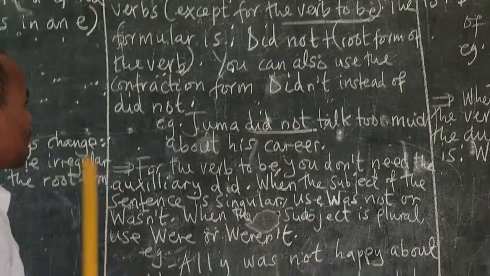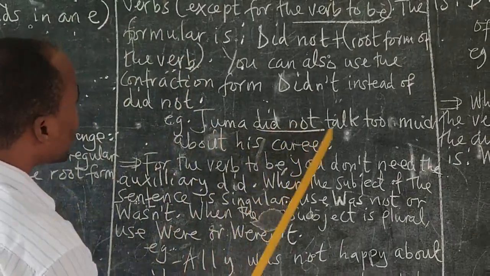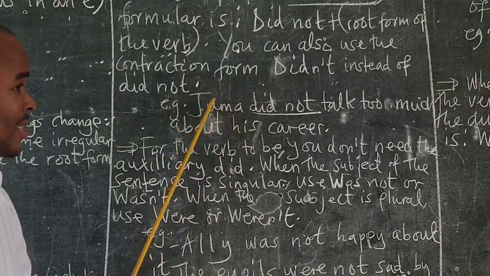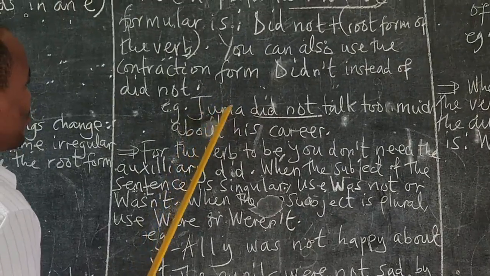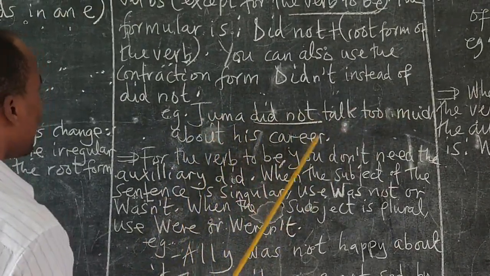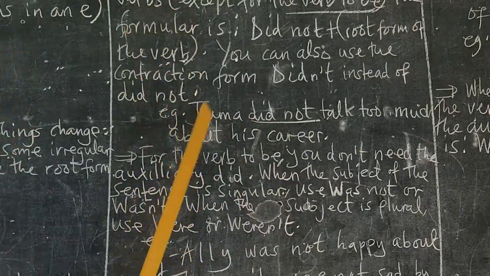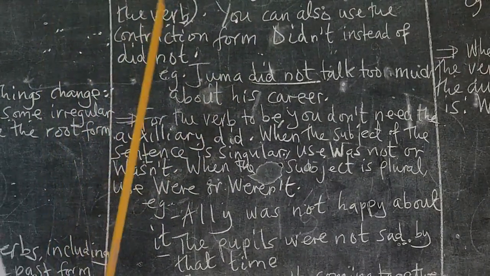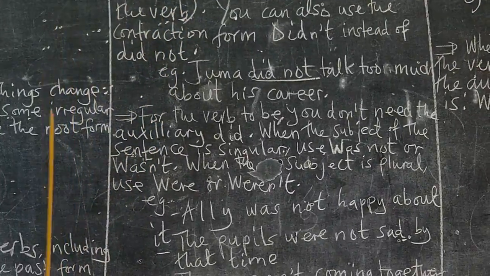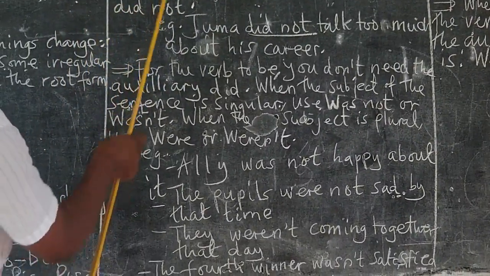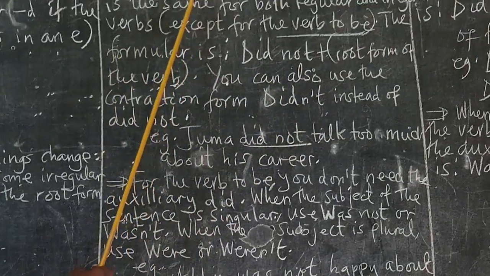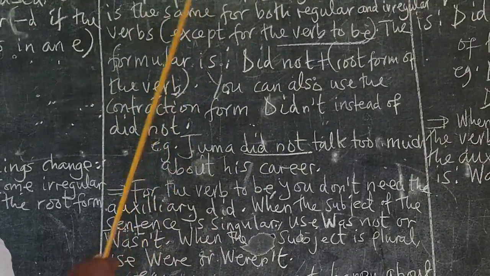For example, Juma did not talk too much about his career here. So this is our negative sentence. Juma did not talk too much about his career. So this is one of the examples of a negative statement here. So we say this is applying for all irregular verbs and regular verbs.